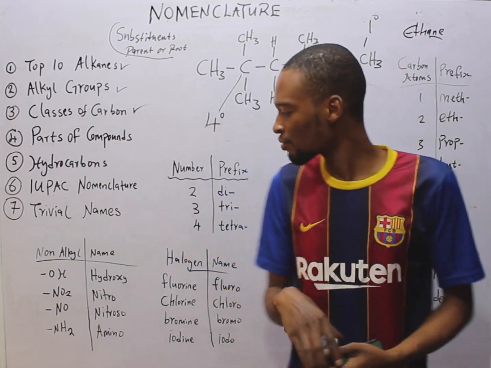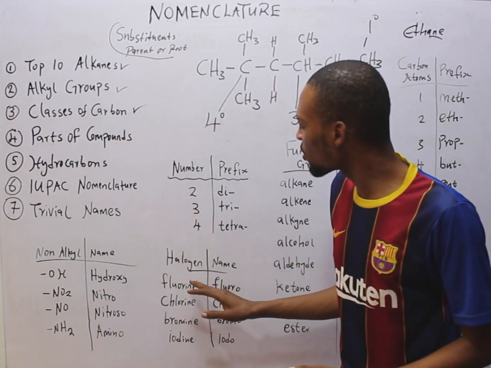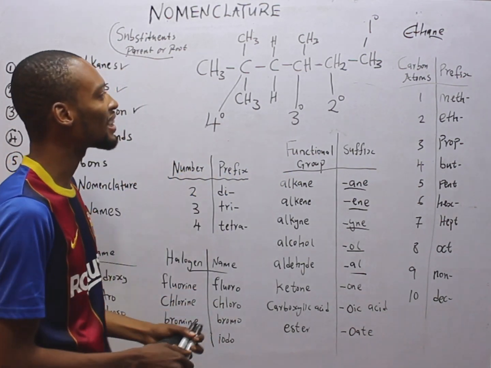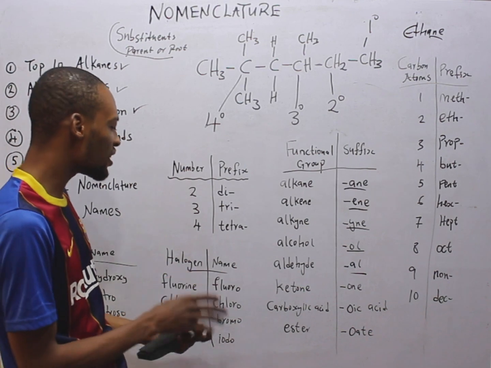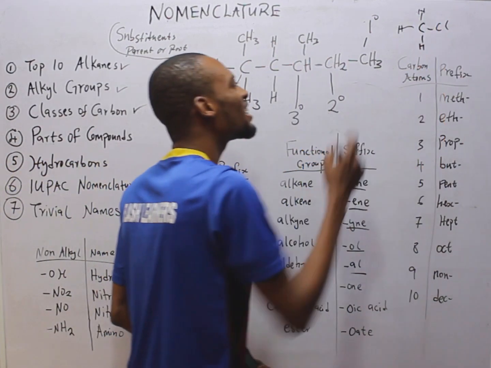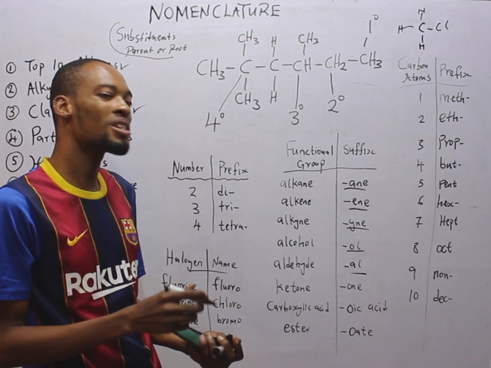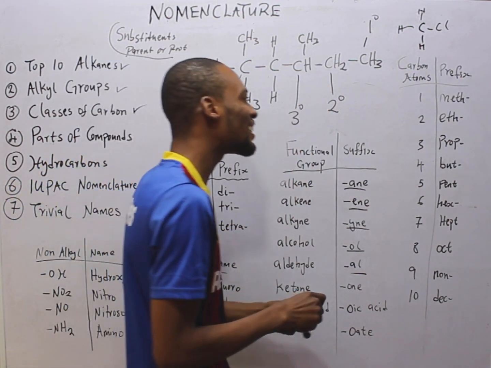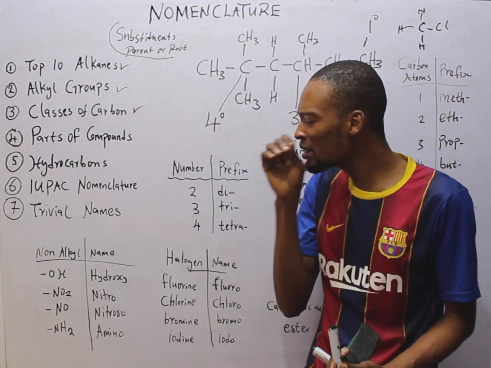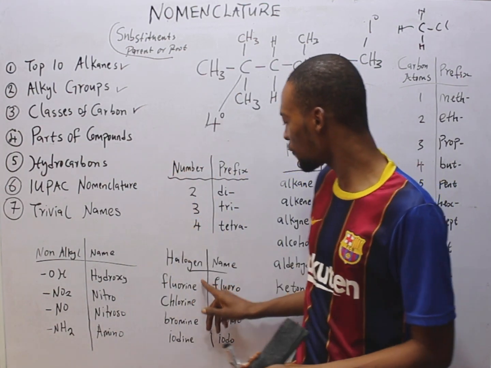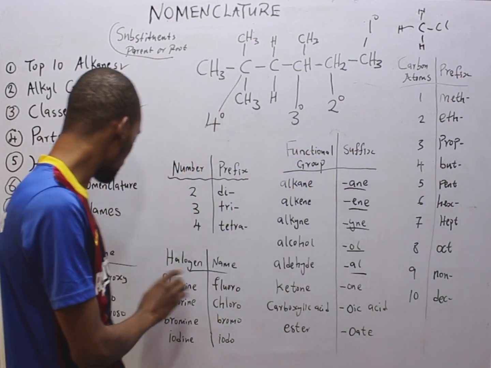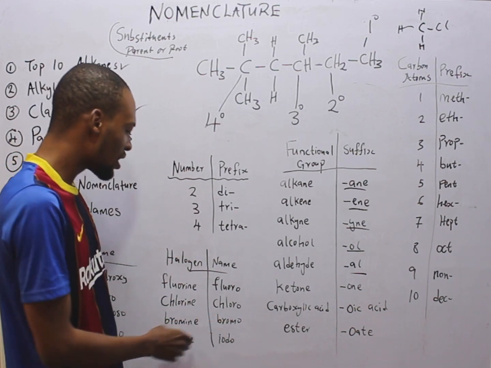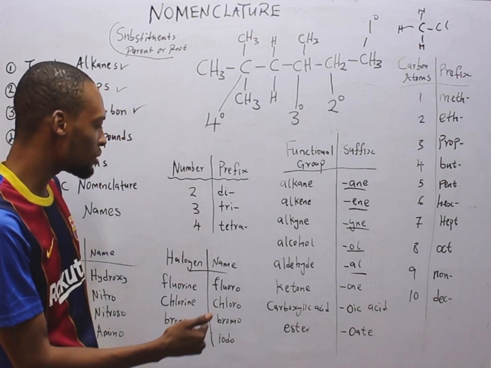Now look at something else. When you have a halogen group like fluorine, chlorine, bromine, iodine attached, in that case, they form a new name. You can't say chlorine methane. No, it's not correct. Instead, you say chloromethane. So when chlorine is added or attached to a compound, you name it as chloro. Chloro should be in the name. If fluorine is added, you don't mention fluorine, you mention fluoro. If bromine is added, bromo should be the name. And if iodine is added, iodo should be there.